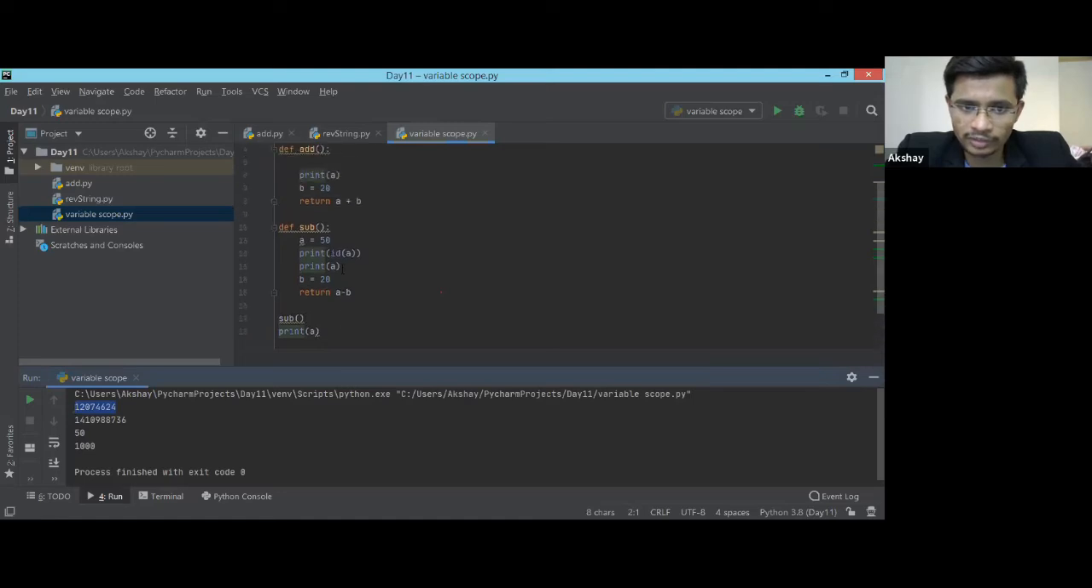What is happening? The subtraction function is getting called. Then it is printing the ID of the second number, that is this. Then it is printing the actual value of A. I got 50, and then I'm printing 1000. That means this is the last statement which I'm printing, which is the actual value of A.